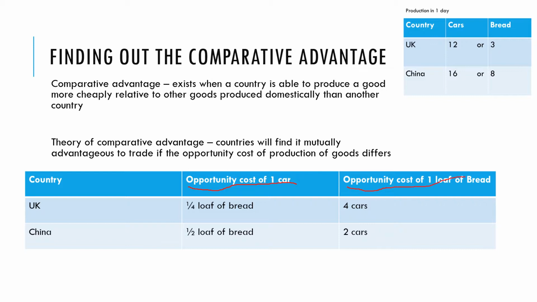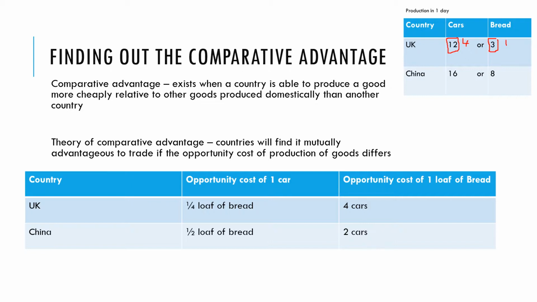If we flip it around and look at it from the perspective of loaves of bread, when the UK in one day could produce 3 loaves of bread, it could also have produced 12 cars. So for each loaf of bread, it's sacrificing 4 cars. So the opportunity cost of 1 loaf of bread in the UK is 4 cars, and the opportunity cost in China of 1 loaf of bread is 2 cars. So we can see the opportunity costs are different here. So we know that comparative advantage must exist. The relative costs are different.